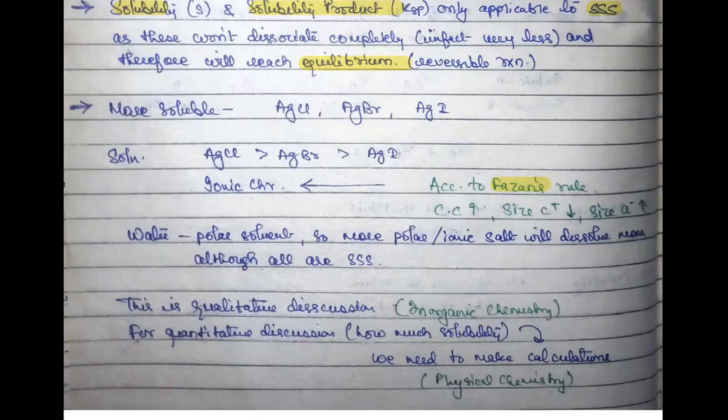And just tell me one thing, water is a polar solvent. Do you agree with this? Yes. And if I need to dissolve something into the water, should it have more covalent character or ionic character according to you? If I have to dissolve, let's say, sodium chloride into the water, should it have more ionic character or more covalent character? Ionic. Yes, of course, it should be ionic in nature, right? The more polar or more ionic character the salt has, the more easily it will dissolve into the water.